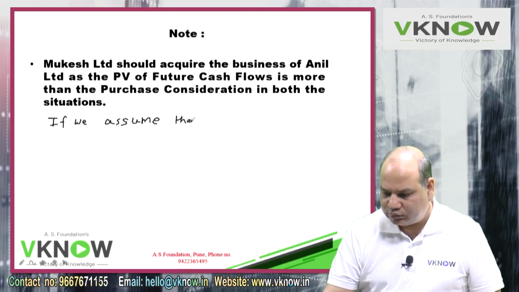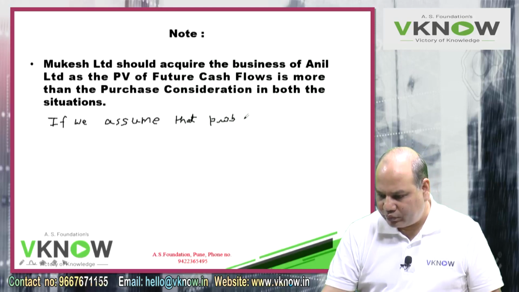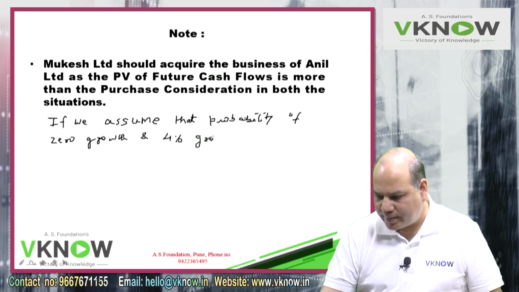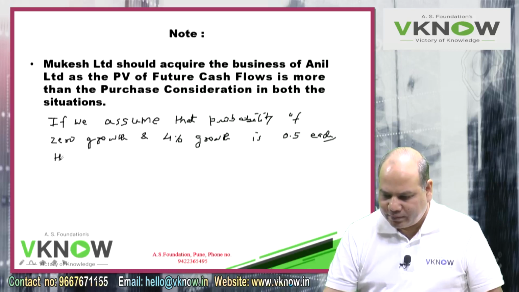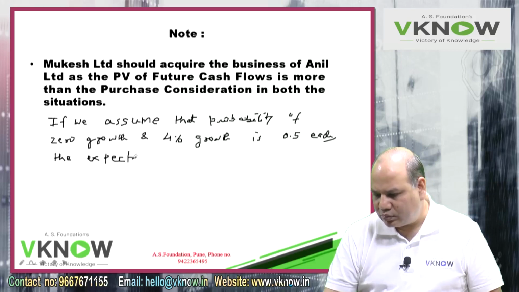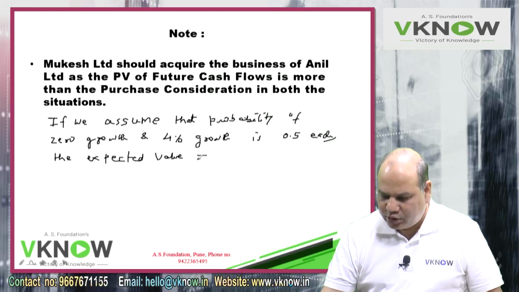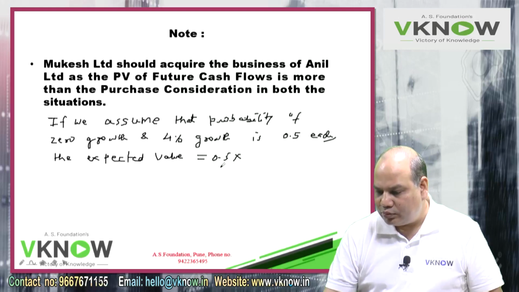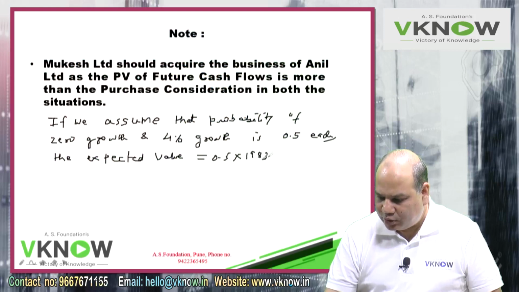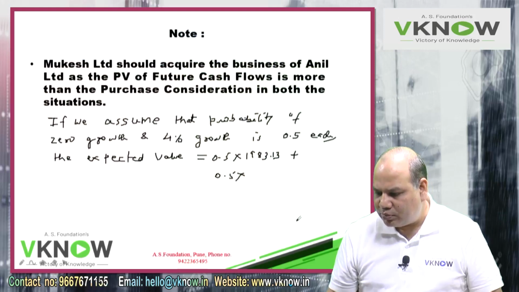If we assume that the probability of 0 growth and 4% growth is 0.5 each, the expected value will be equal to 0.5 into, what was the answer here? 1983.13, and plus 0.5 into, what was the answer here? 1709.82.